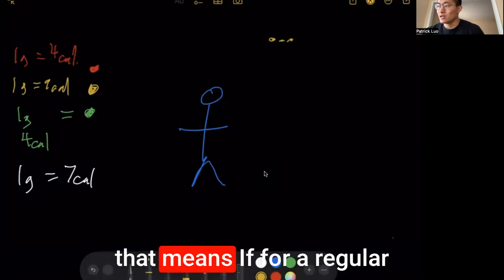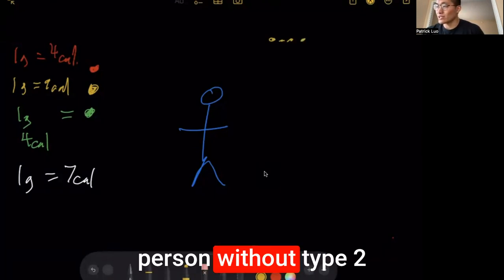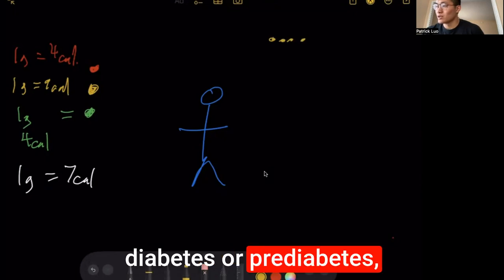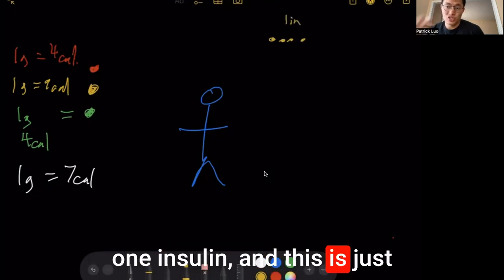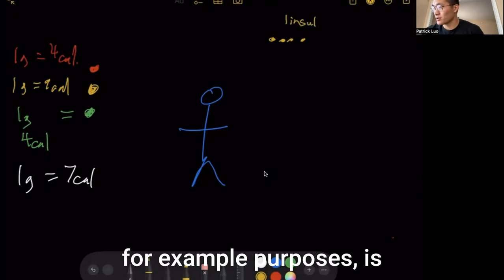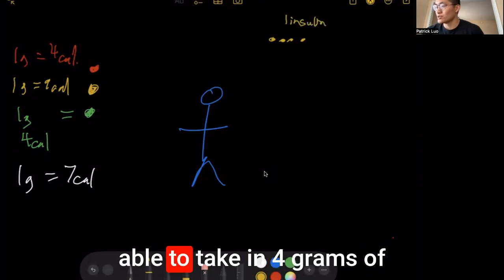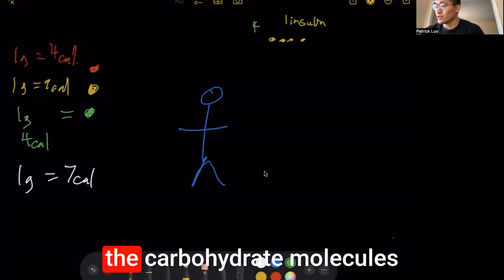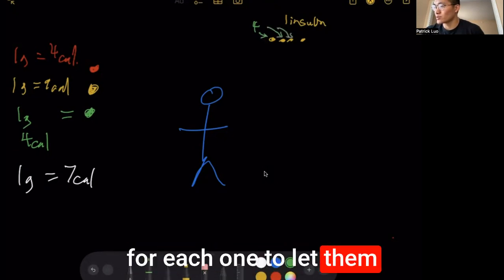So for a regular person without type 2 diabetes or prediabetes, one insulin, and this is just for example purposes, is able to take in 4 grams of the carbohydrate molecules, letting them through inside.